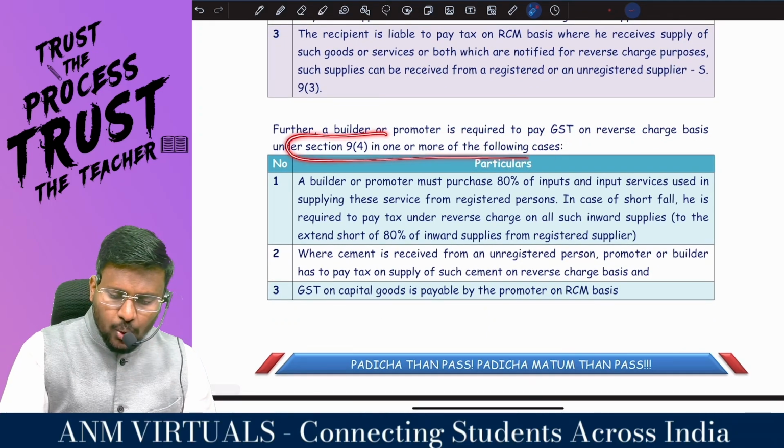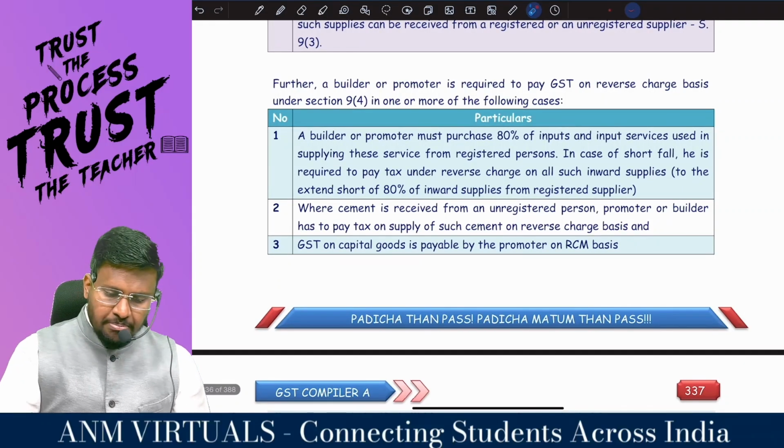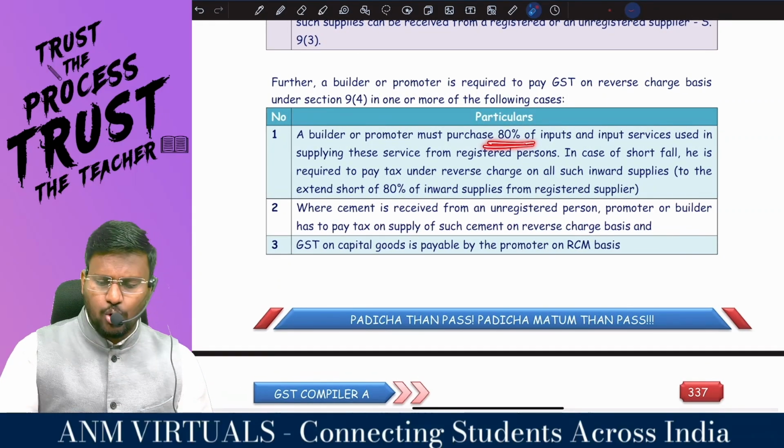Further, a builder or promoter is required to pay GST on what charge basis? Under 9.4, in one or more of the following cases. We already studied this notification. A builder or promoter must purchase how much from a registered person?